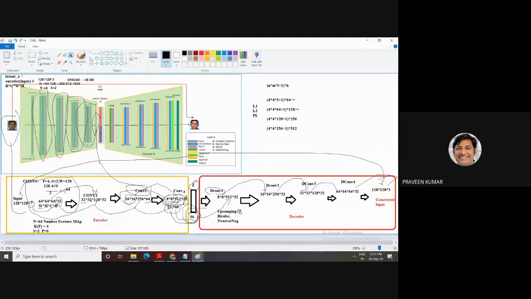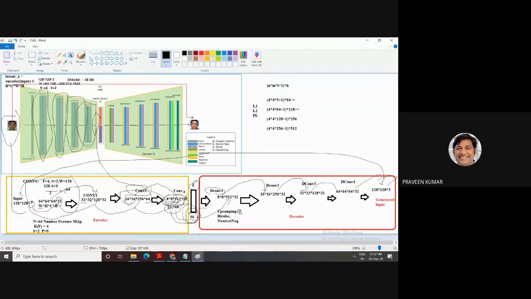So first I'm applying on 128, then the output is 64, then the output is 32, then the channel is increasing by a factor of 2. My channel is increasing, then my image is decreasing by a factor of 2. This is the standard concept to develop the encoder architecture.